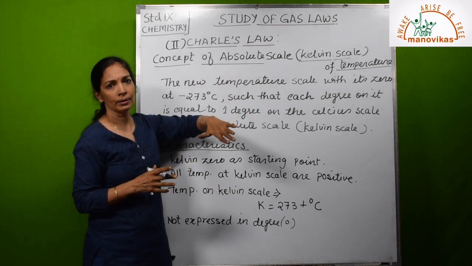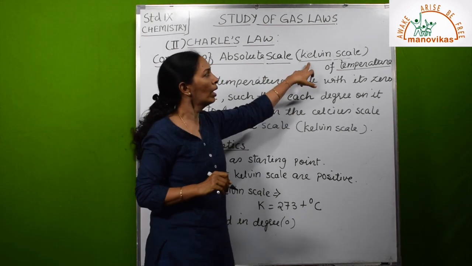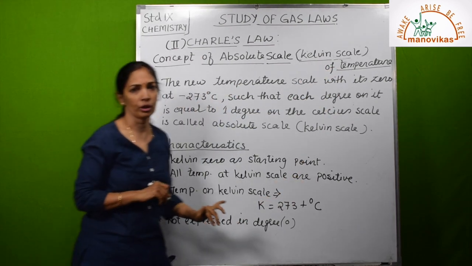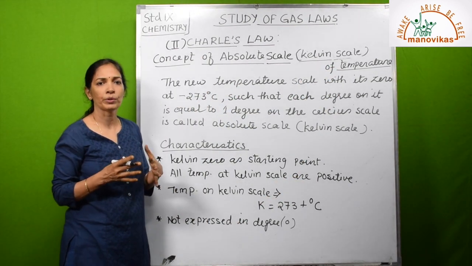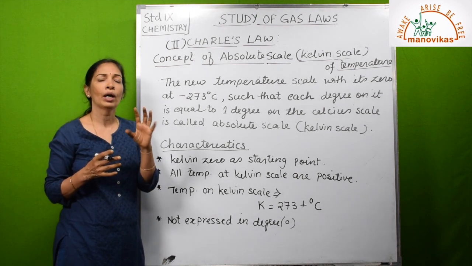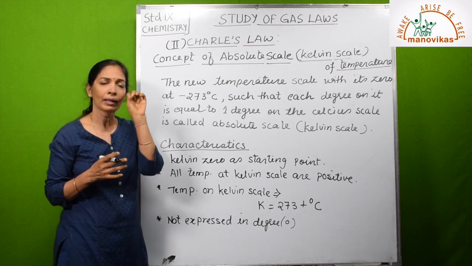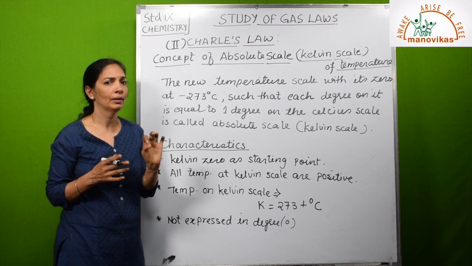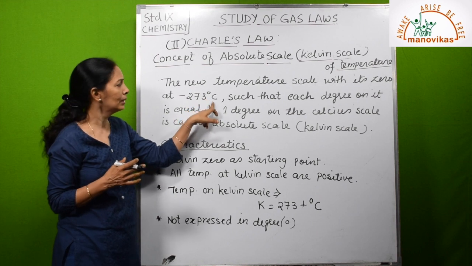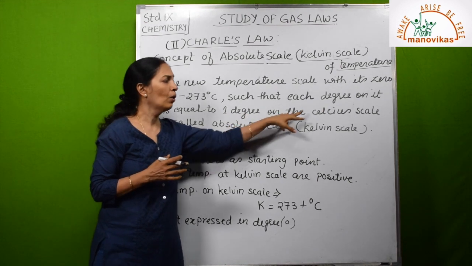So a new scale is formed which is called the absolute scale, or after the name of the scientist, it can also be called the Kelvin scale of temperature. Now what is this Kelvin scale or absolute scale of temperature? The new temperature scale is such that zero comes at minus 273 degrees Celsius, such that each degree on it is equal to 1 degree on the Celsius scale.